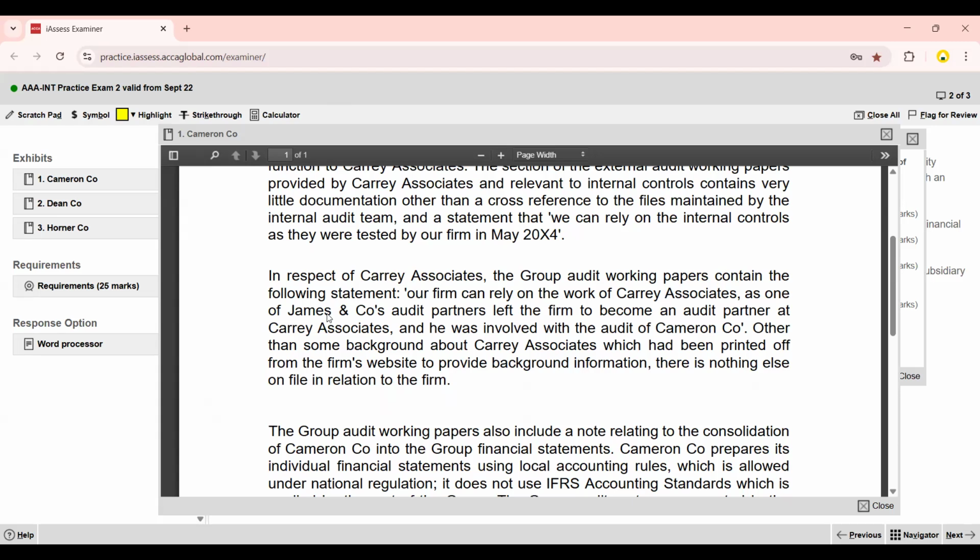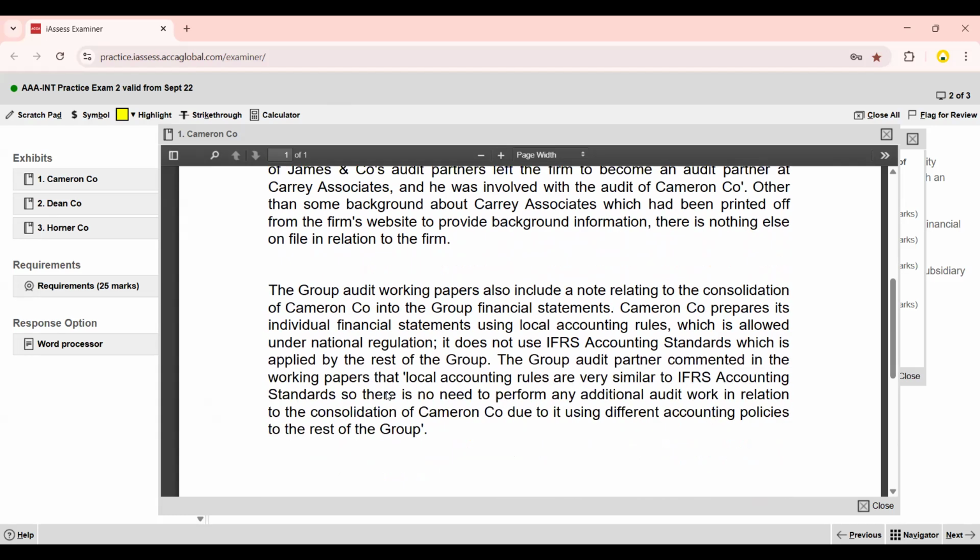One of James and Company's audit partners left the firm to become an audit partner at Carey Associates, and he was involved with the audit of Cameron Company. Other than some background about Carey Associates, which had been printed off from the firm's website to provide background information, there is nothing else on file in relation to the firm. So it means there is a lack of information about the integrity and screening of Carey Associates.